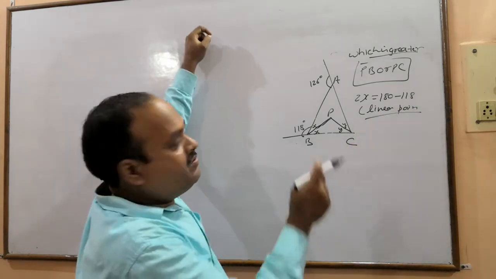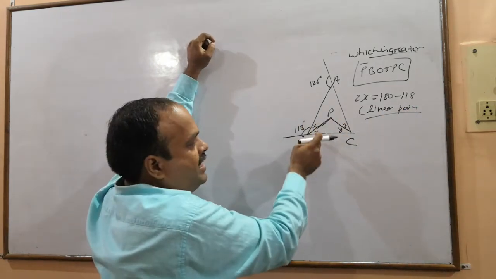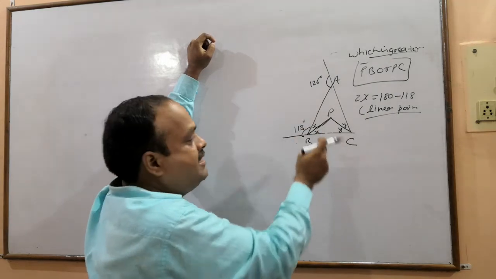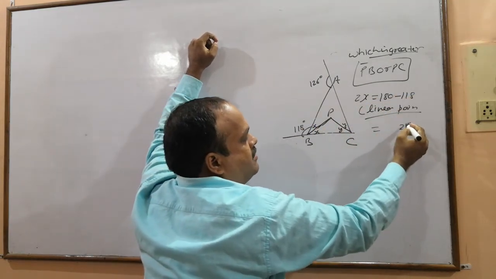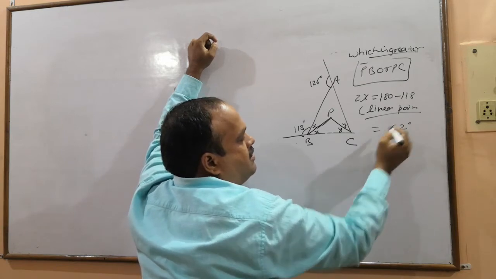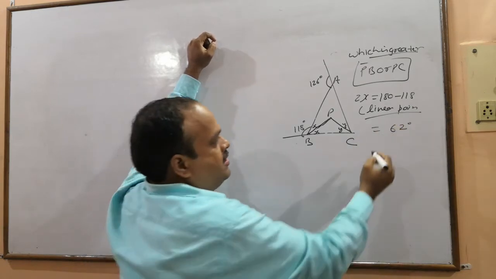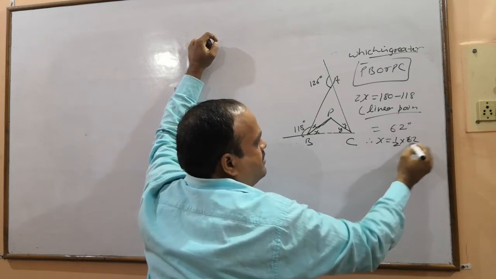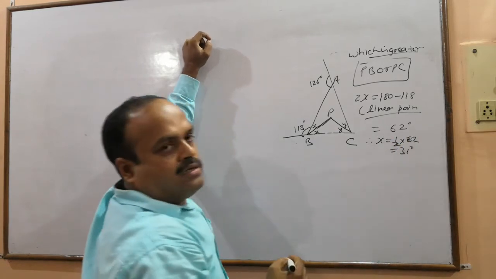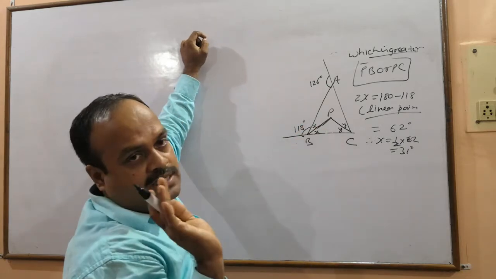What I said, we want to get x and y, no? So 2x plus 118 is 180, therefore 2x will be 180 minus 118, 62. Therefore x equals to half of 62, 31. The value of x we have got is 31.